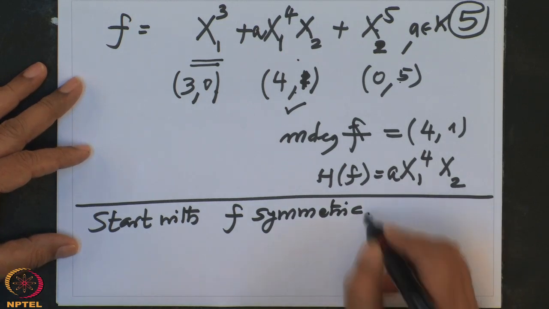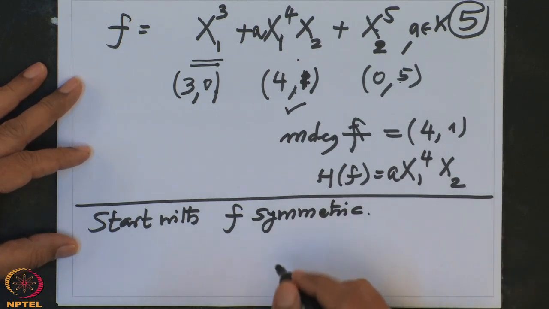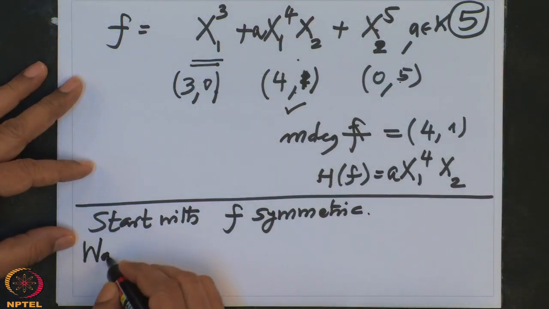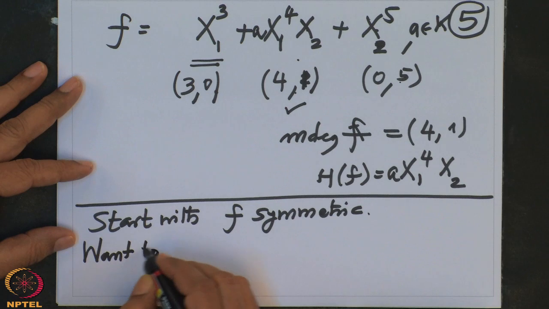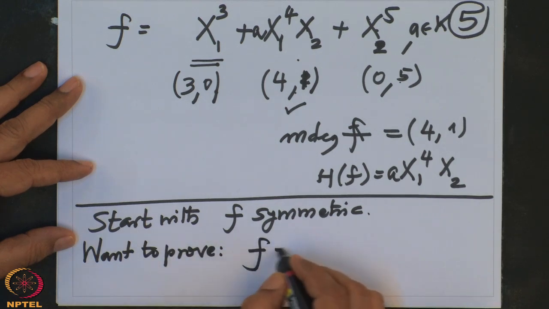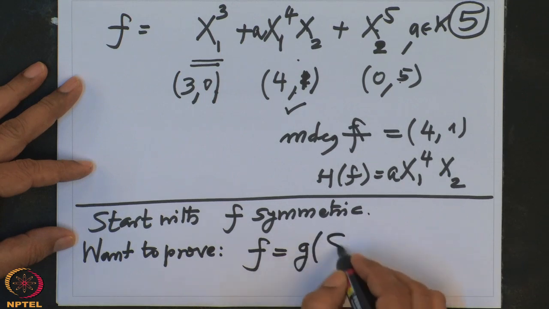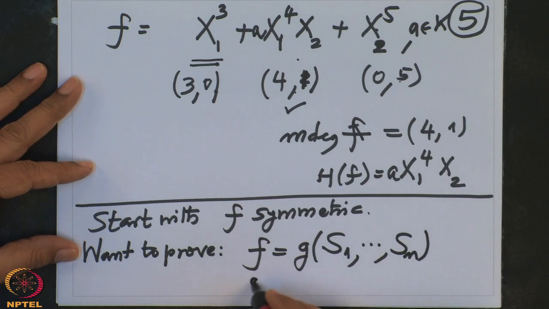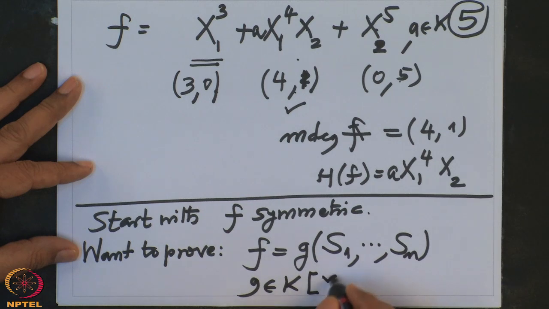Okay. So now I am going to prove this assertion. What do we want to prove? We want to prove f equals g of S1 to Sn, where g is a polynomial in n variables with coefficients in k, which I will write as y1 to yn, to not get confused.